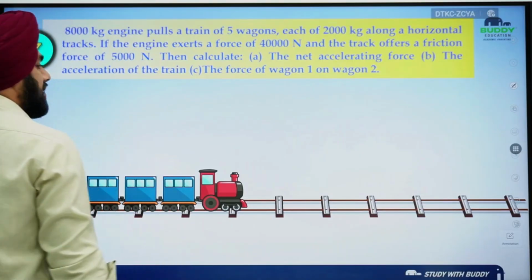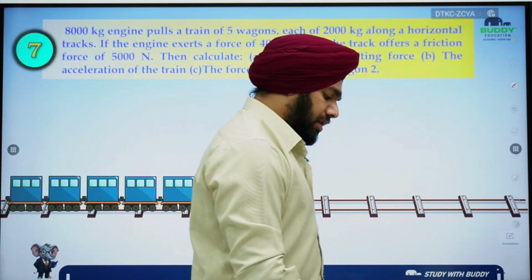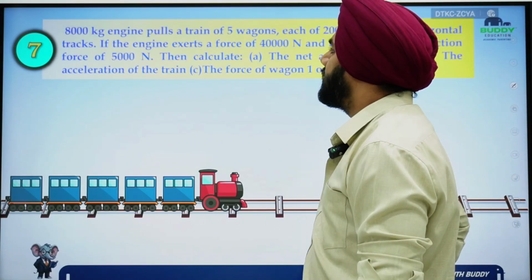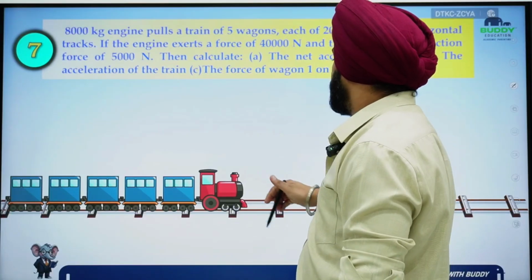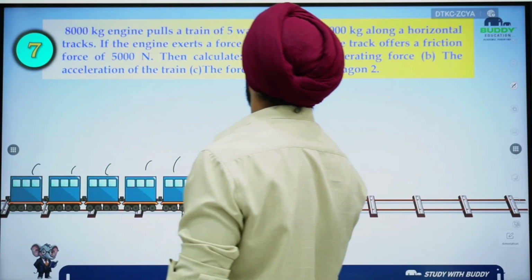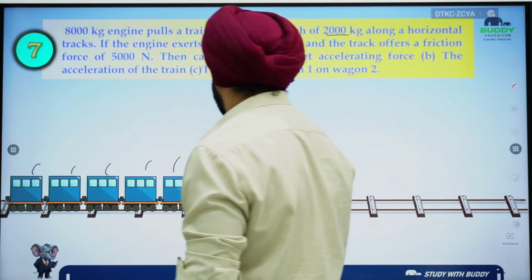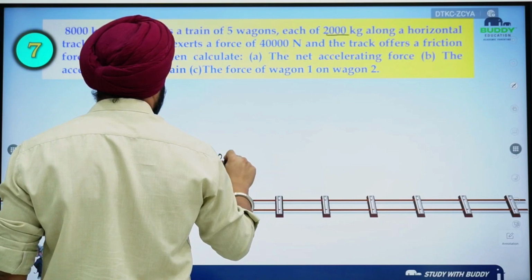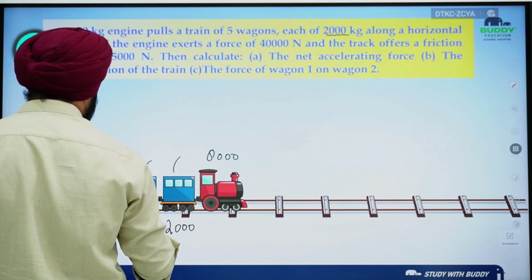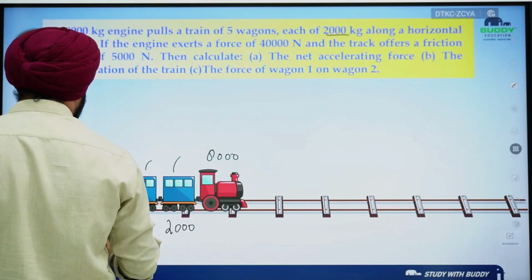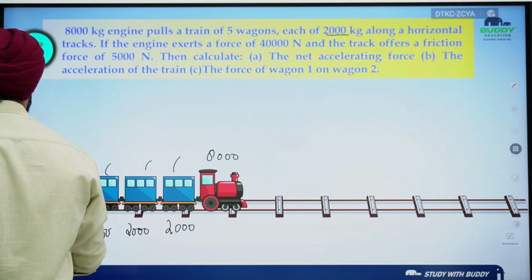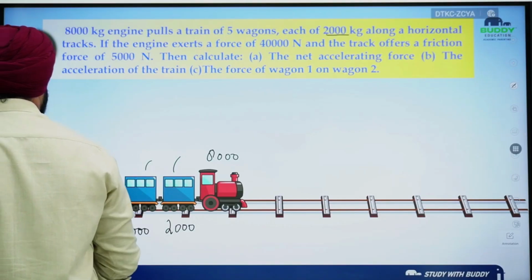This is the question from the NCERT. Okay. So let's discuss it. So we have 8000 kg engine which pulls the 5 wagons. These are the 5 wagons which are connected, and each of them is 2000 kg. So this is 8000 and each one of them is 2000. Okay. So we have 5 wagons.